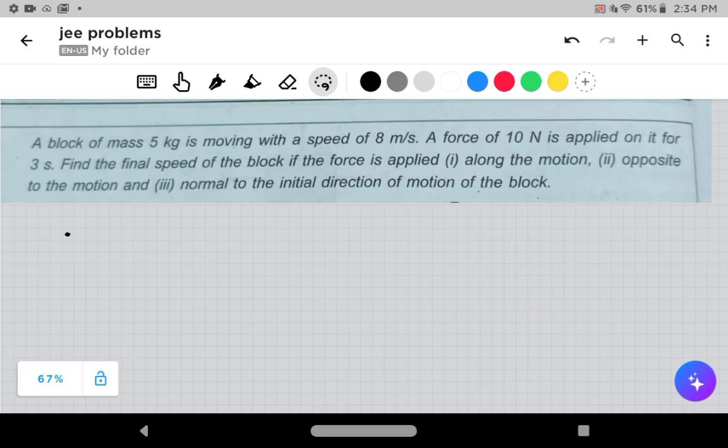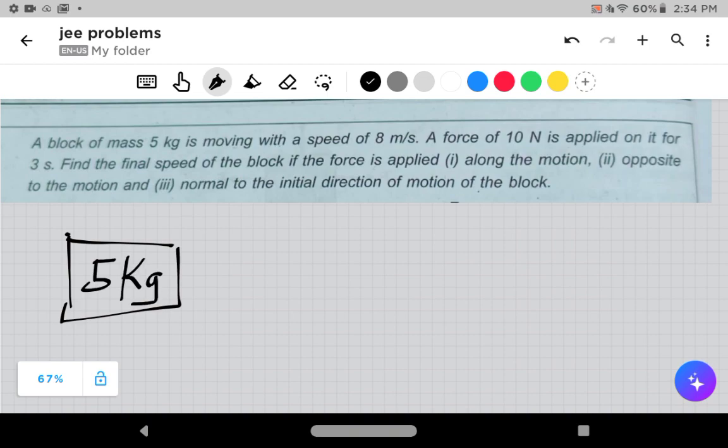So, block. I'm not getting any shapes here. A block is 5 kg. Oh, nice. It's moving with the speed of 8 meter per second. Now a force of 10 Newton is applied on it for 3 seconds.